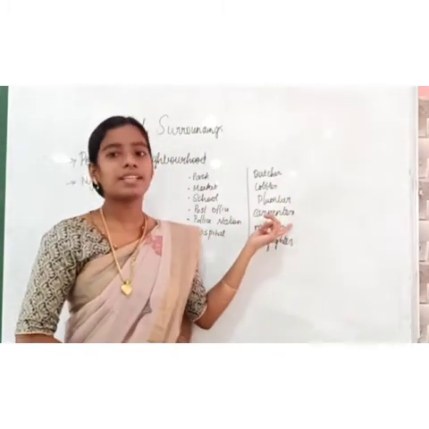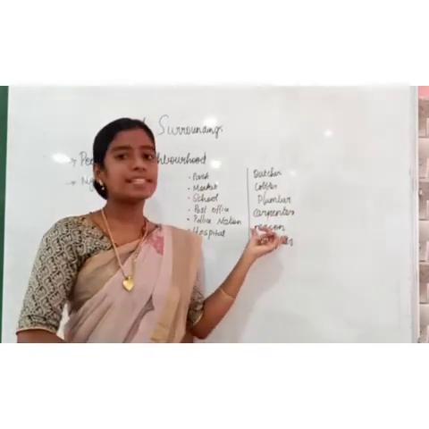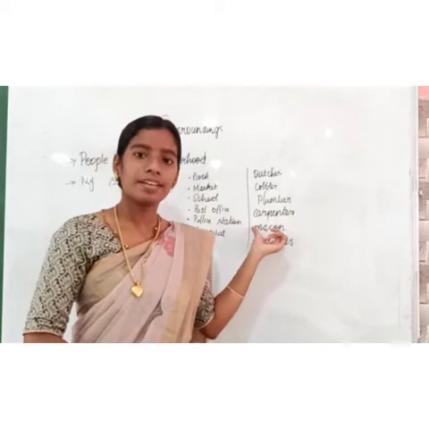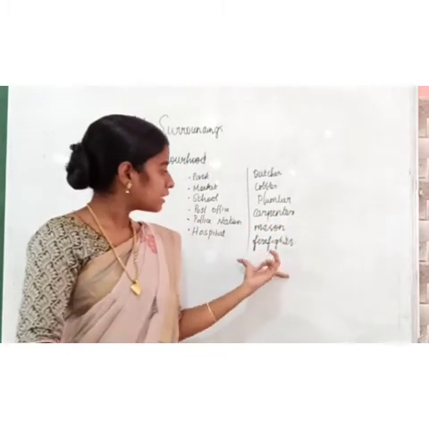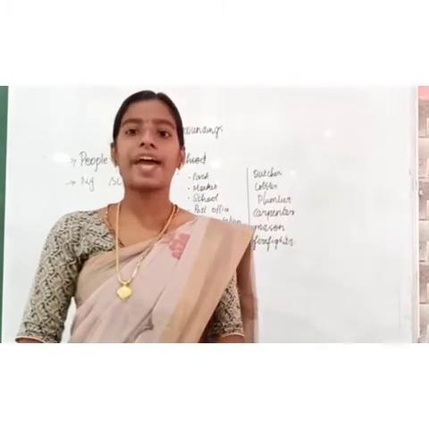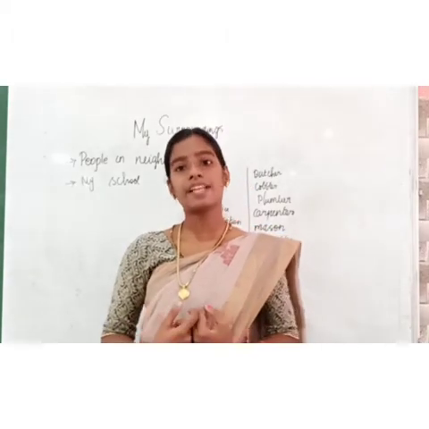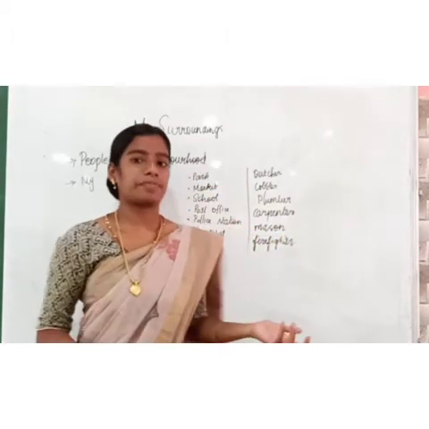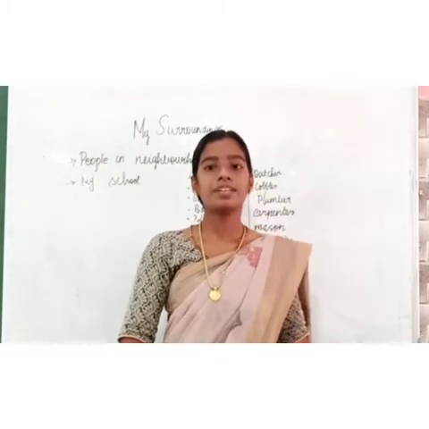Carpenter, who makes furniture. Mason is employed in building, that is construction of a house. Then firefighter, when we meet with some fire accident, we will call the firefighter, they will come with a fire engine and put out the fire. So did you understand about these people in neighborhood?